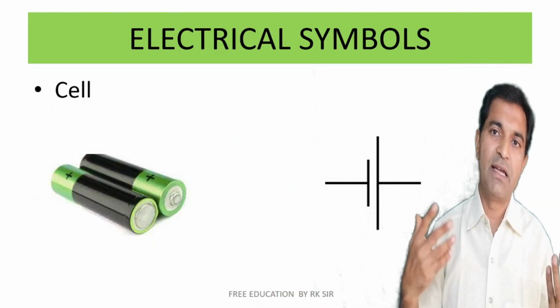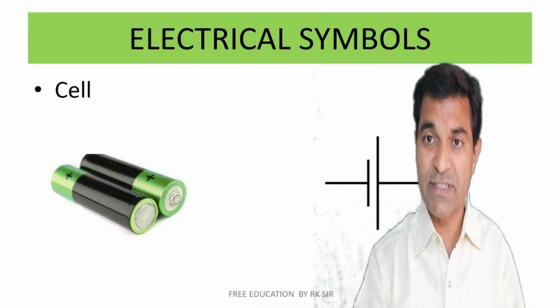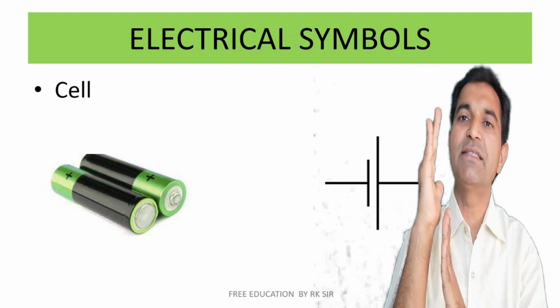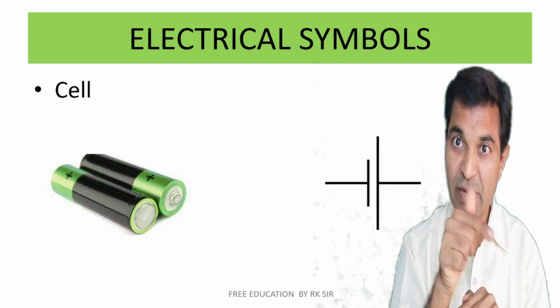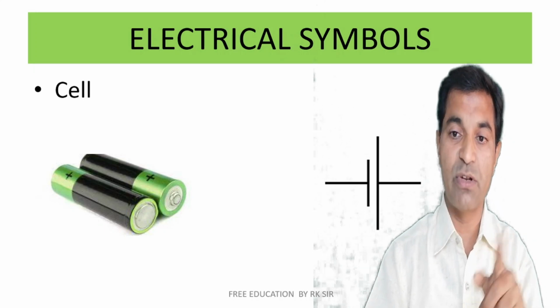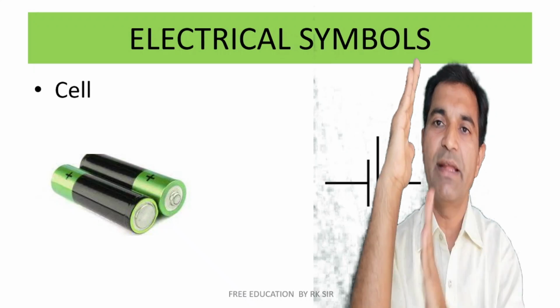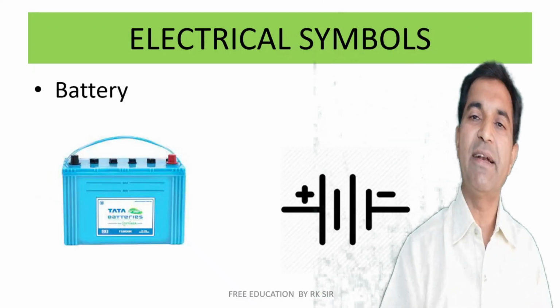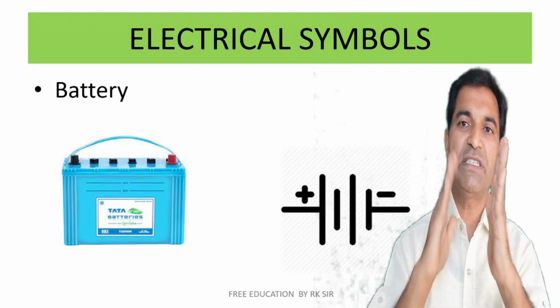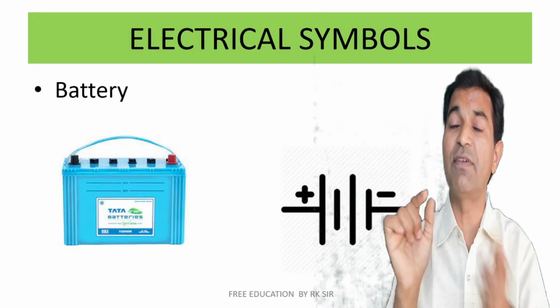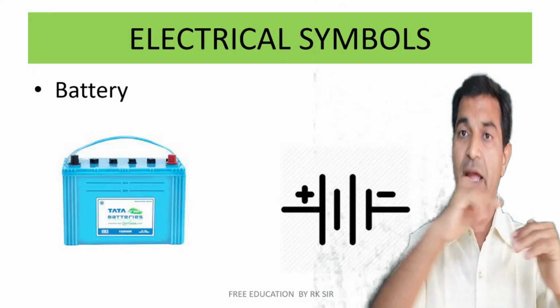Now let us discuss the symbols. This is the symbol of a cell. The bigger side is positive, the smaller side is negative. Electrons flow from the negative side. You will have to remember this: positive side, big size; negative, small side. A battery is a combination of cells. You connect the negative terminal of one cell with the positive of the next, and so on.